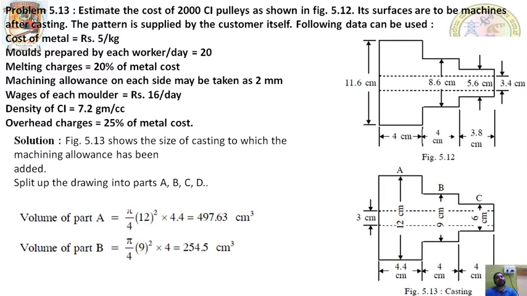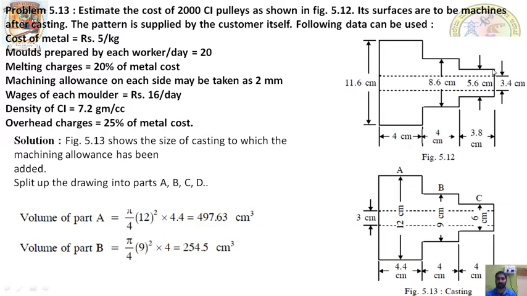So this is the first problem. Estimate the cost of 2000 cast iron pulleys as shown in figure 5.12. So this is figure 5.12. Its surfaces are to be machined after casting.